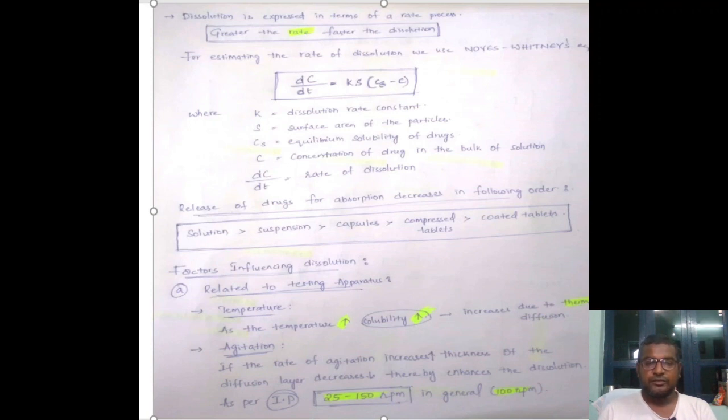Thereby the dissolution of the tablets becomes much faster. The average IP recommendation for the agitation process is 25 to 150 rpm. In general, we use 100 rpm.